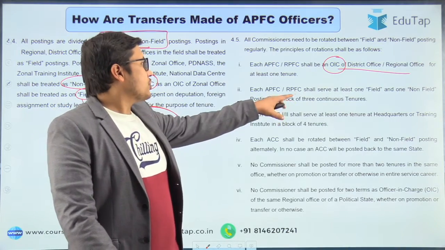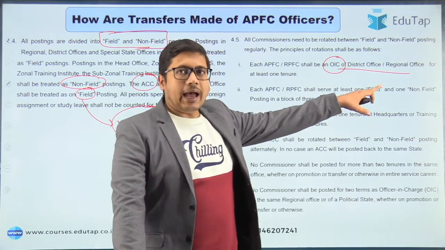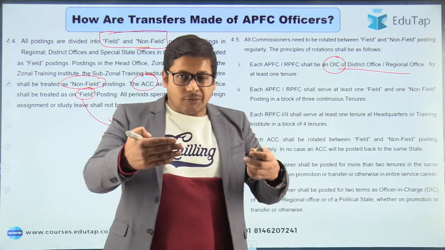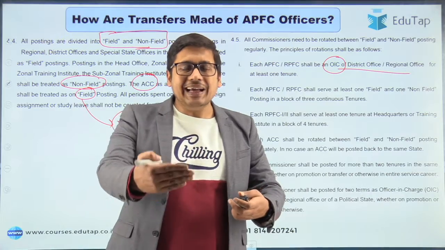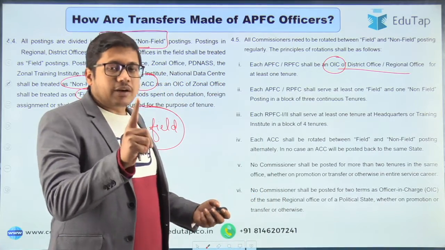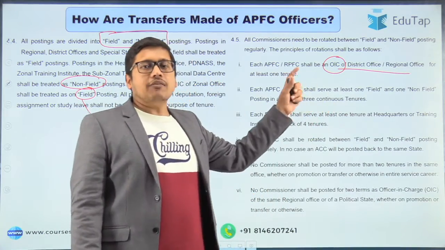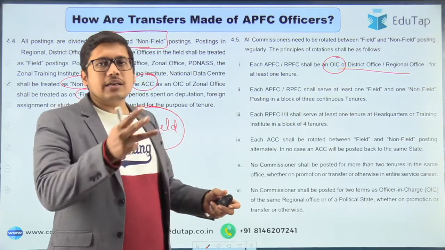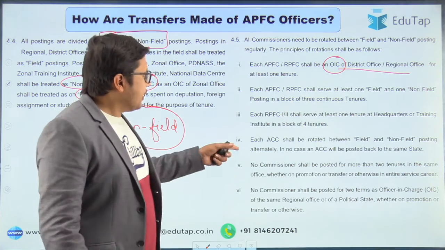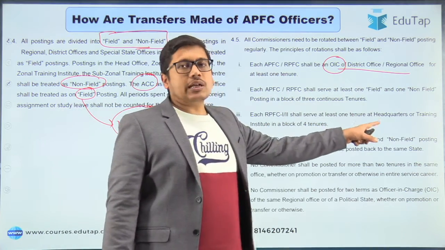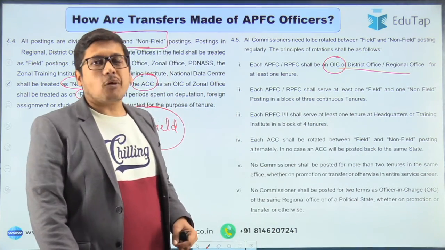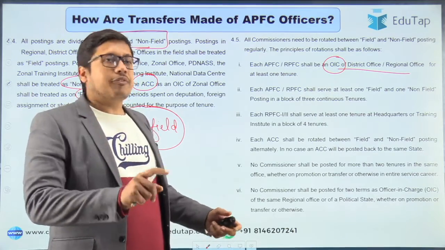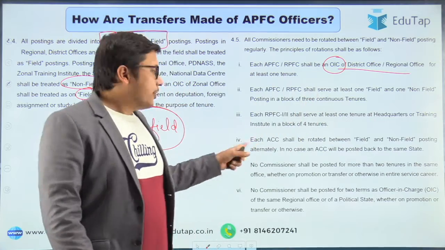Each APFC, RPFC will serve at least 1 field and 1 non-field posting in a block of 3 continuous tenures. So in a geographical region, the 3 tenures that you will have to spend, in those 3 tenures, at least 1 tenure has to be field posting and 1 tenure has to be non-field posting. That means 3 years as a field officer and 3 years as a non-field officer. That is mandatory, right? And they shall serve at least 1 tenure at headquarters or training institute in a block of 4 tenures. So in a continuous block of 4 tenures, at least 1 tenure has to be a non-field posting at the headquarters or at the training institute.